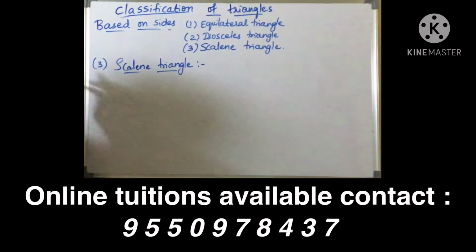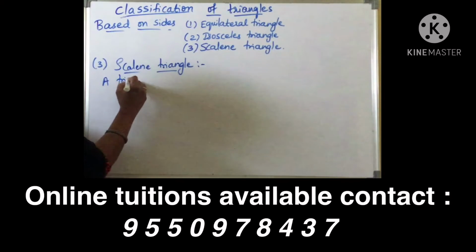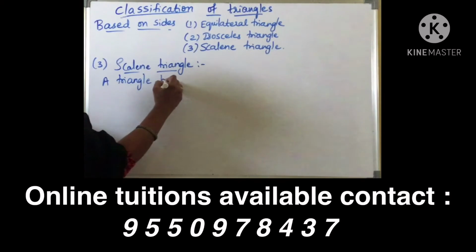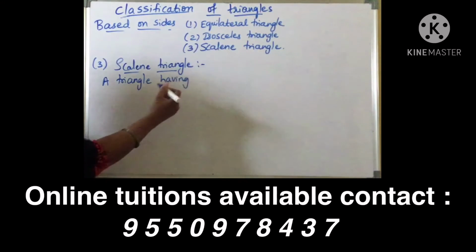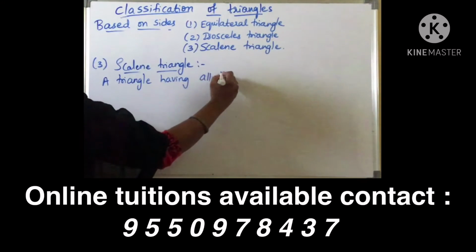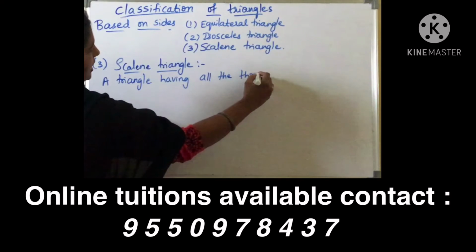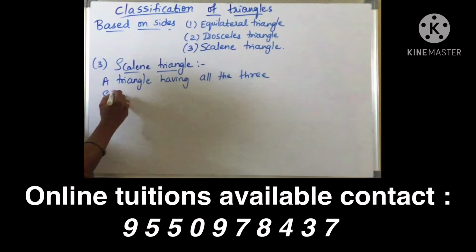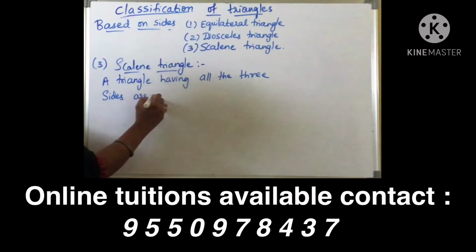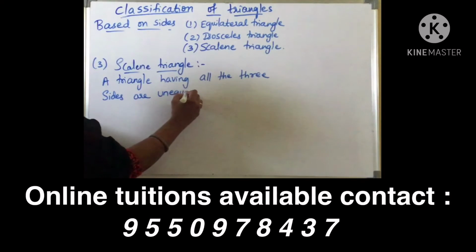Right? So coming to definition, a triangle having all the three sides are unequal length.